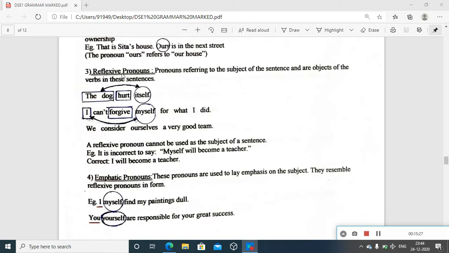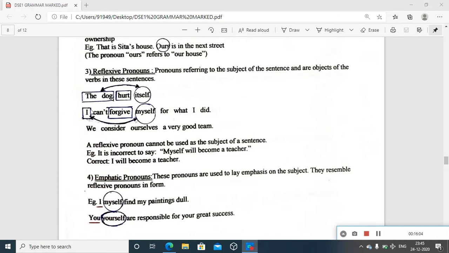So when they function as a reflexive pronoun, they can refer to the subject of the sentence. Now, please see the subject. The subject of the sentence, we already identified it. That's the dog. And whom did the dog hurt? Not a man, not a woman, not a child, but itself, referring to the subject. That is, in this sentence, this particular reflexive pronoun is referring to the subject of this sentence and is the object of the verb in this sentence.